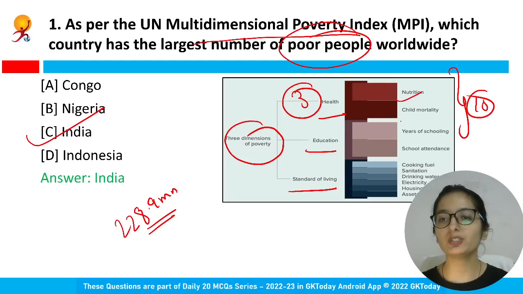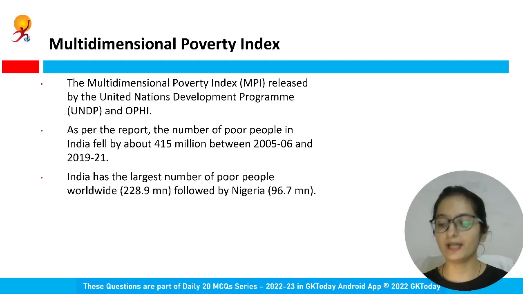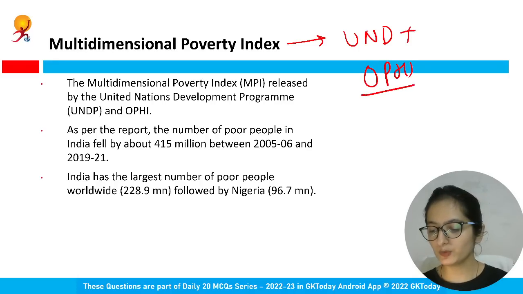In health, nutrition and child mortality are the indicators. In education, years of schooling and school attendance are the indicators. Then in standard of living: cooking fuel, sanitation, drinking water, electricity, housing, assets. These are all the indicators that are assessed in the Multidimensional Poverty Index. A question can be asked: this index is released by UNDP plus Oxford Poverty and Human Development Initiative.